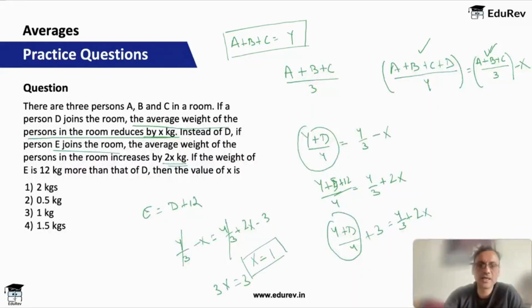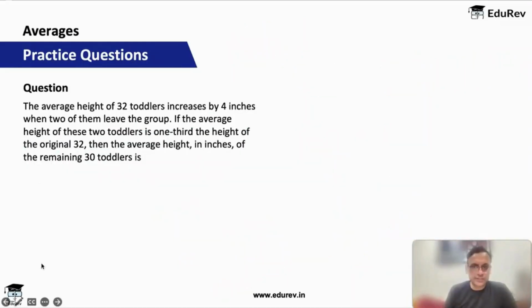Find the value of X: the answer is 1 kg. Too many variables, but you don't really have to bother. Once you get X equal to 1, you can get Y and D also, but the question asked for the value of X, and the answer is 1 kg.